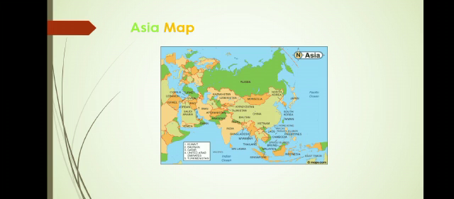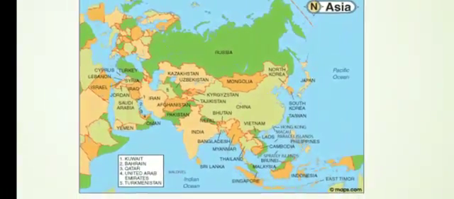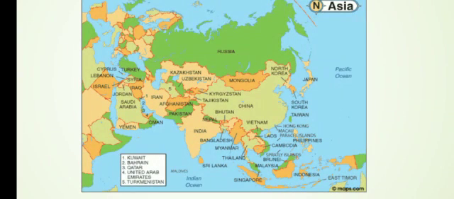Now, if you can see, this is the map of Asia, and you can see many countries in it: China, Bhutan, India, Japan, Saudi Arabia, Israel, Philippines, Malaysia, Singapore, Sri Lanka. All these are Asian countries. They are part of the continent Asia.